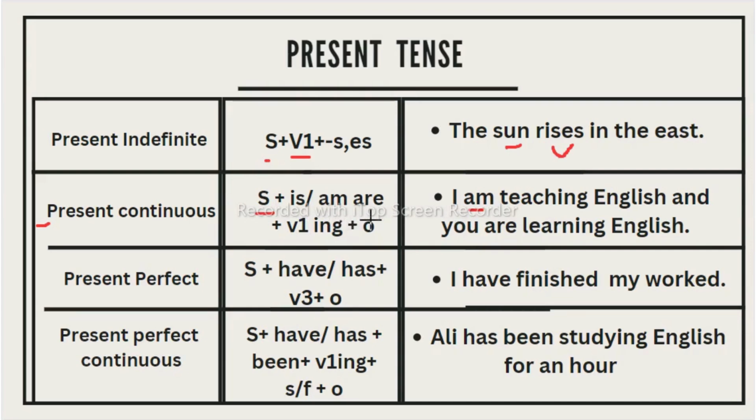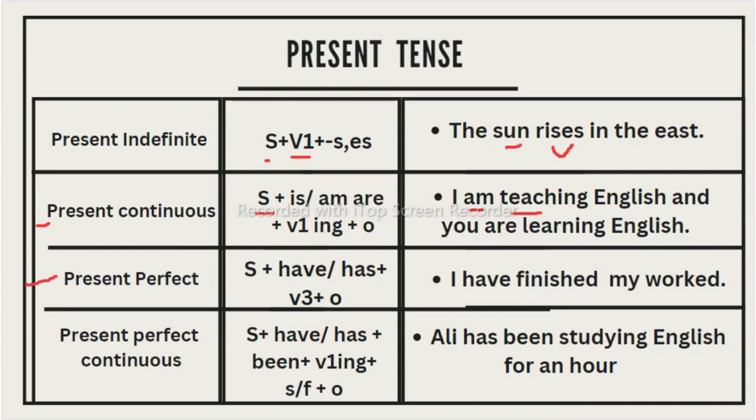If you are talking about the second person, you take are. For the third person, you need to take is. So after the subject, you need to choose is, am, or are based on your subject. After that you need to take V1 plus ing, which means V4, plus object, like I am teaching, which is V1 plus ing. So in the present continuous we need to take the ing form of the verb. I am teaching English and you are learning English.